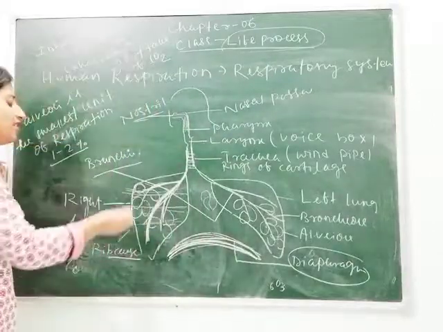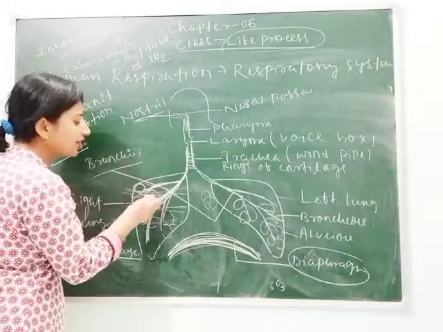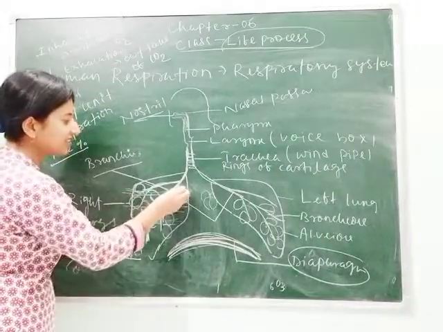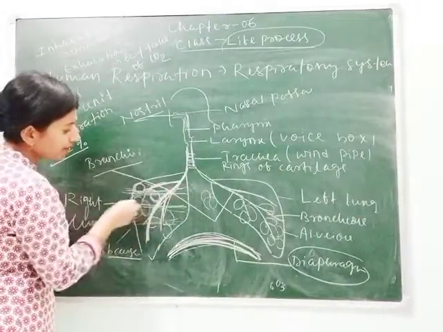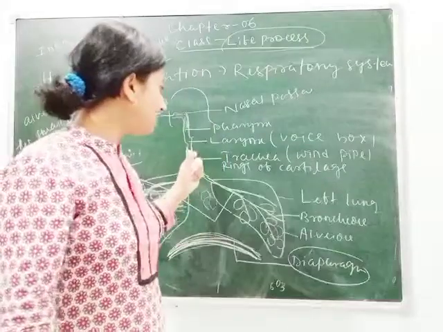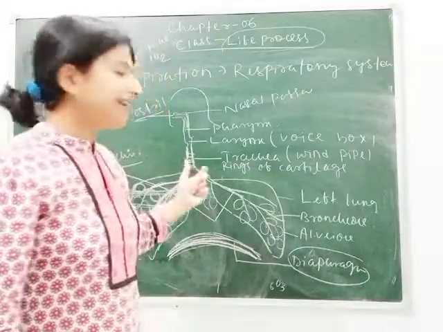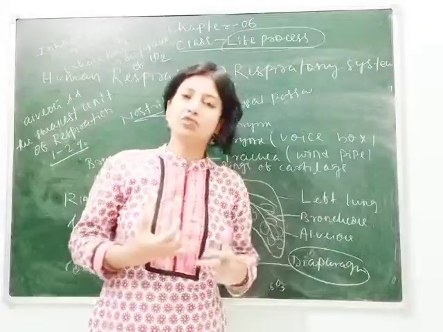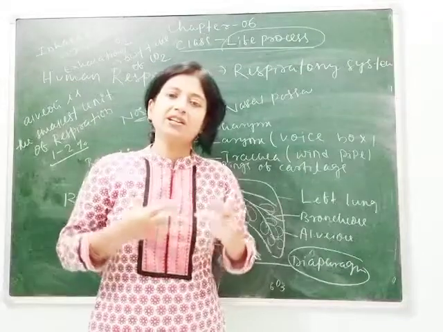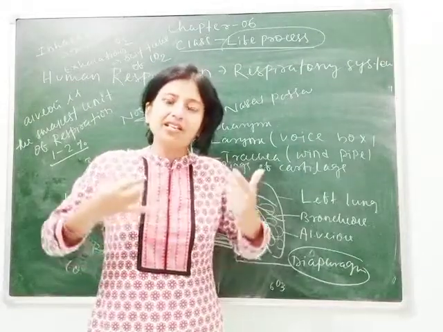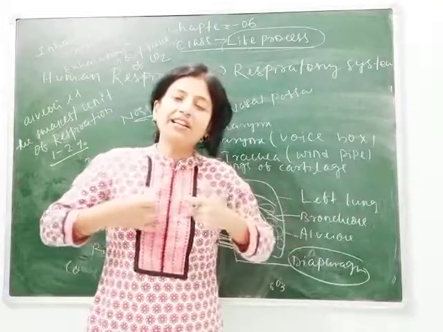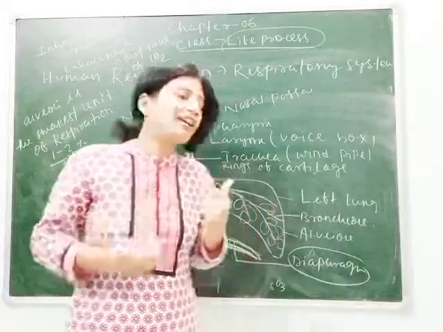So we can say alveoli are the smallest unit of respiration, and the last site for gaseous exchange. Here is the rib cage. As I told you at the start of the topic, our lungs are a delicate structure, so they need extra protection. The rib cage protects our lungs from external injury. When we fall, the rib cage protects our lungs so they will not be damaged.